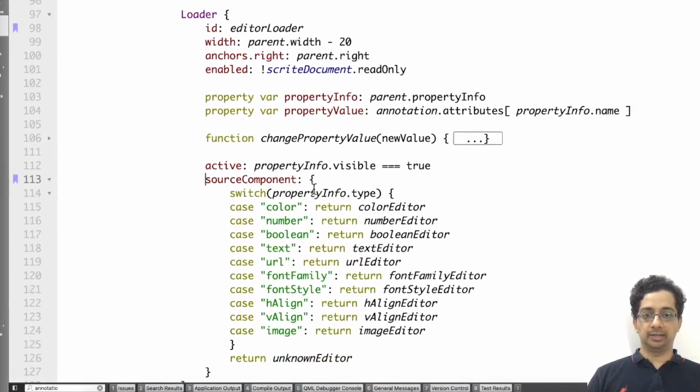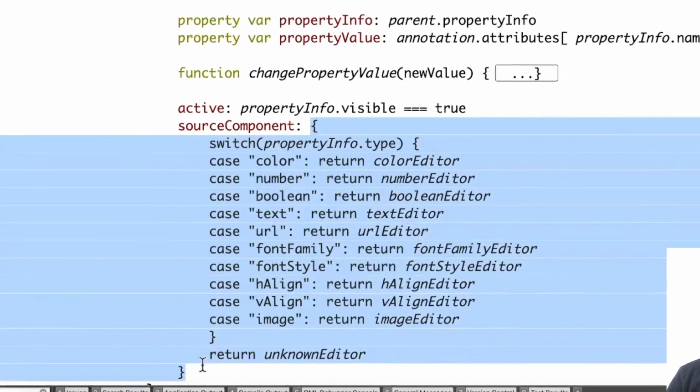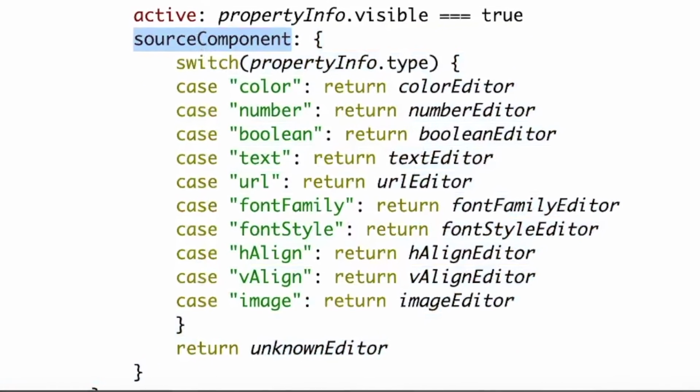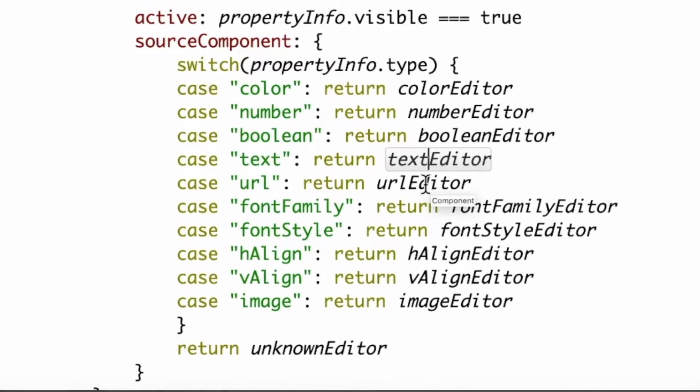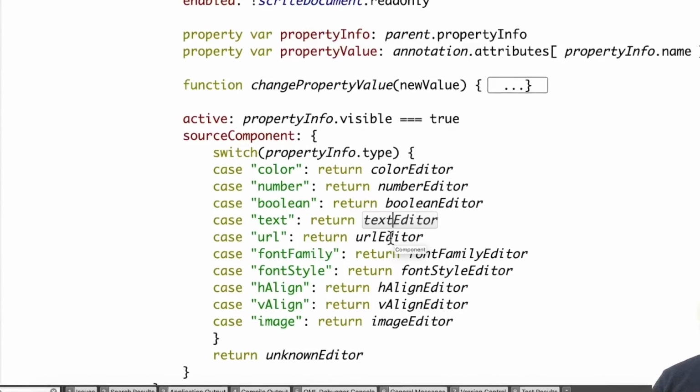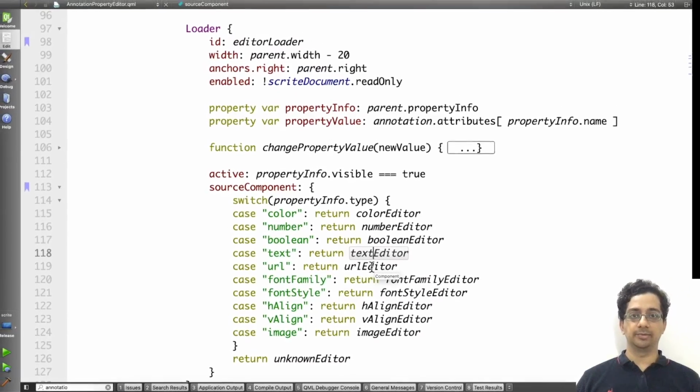Notice how we assign a function as value to the source component property of loader. This function behaves like a factory. Depending on the type of the property that we are editing, it creates the corresponding property editor. So this way, we can make use of loader as a factory for our items.